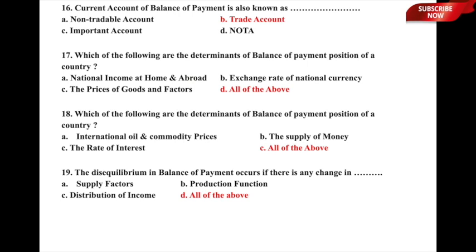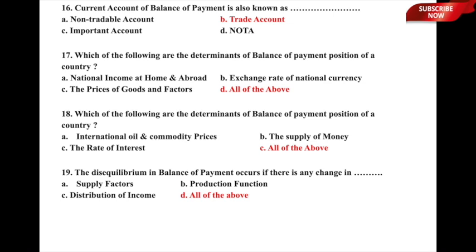Let us now move to question number 16. Current account of balance of payment is also known as dash. Current account of BOP is also known as A, non-tradable account, B, trade account, C, important account, or D, none of the above. So, here is a very factual sort of question, but you should be knowing this. Current account of BOP is also known as option B, trade account, and therefore option B is the correct answer to this particular question.